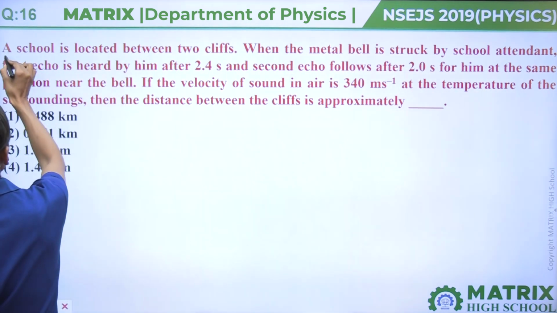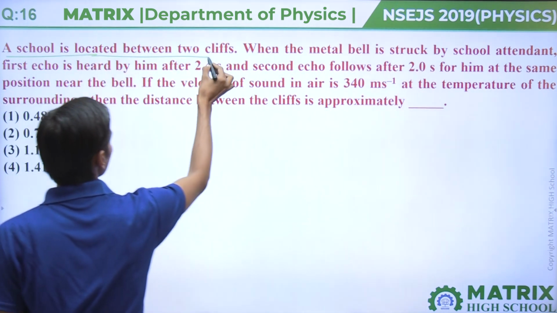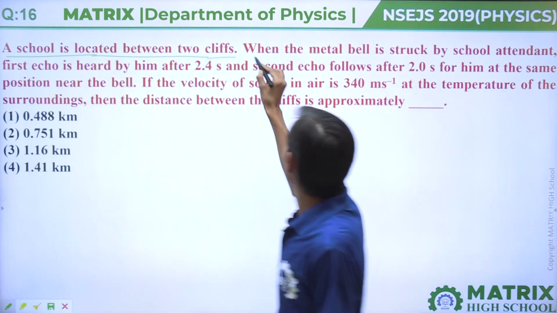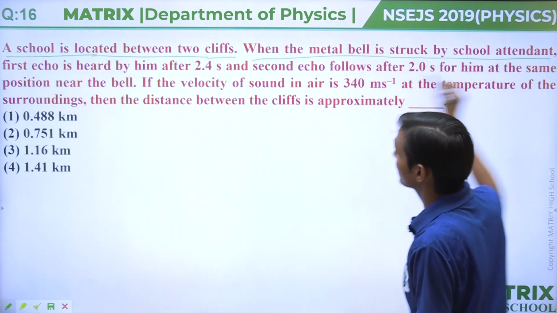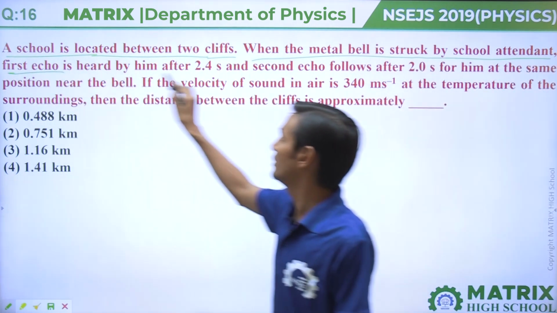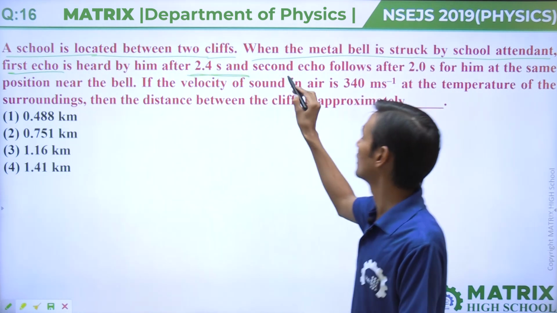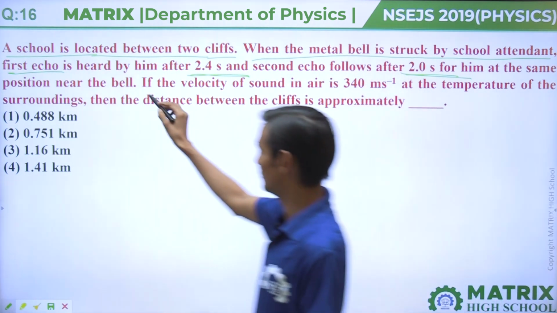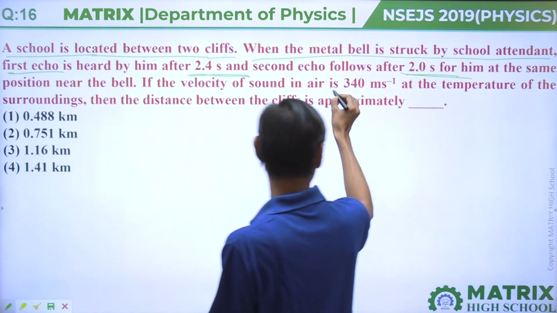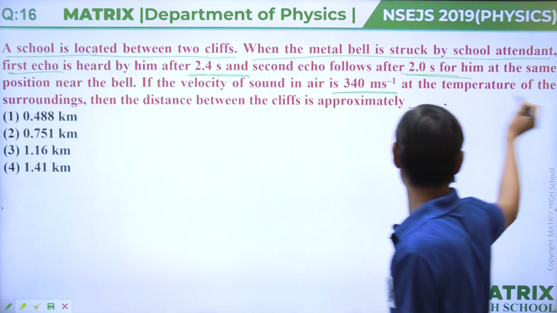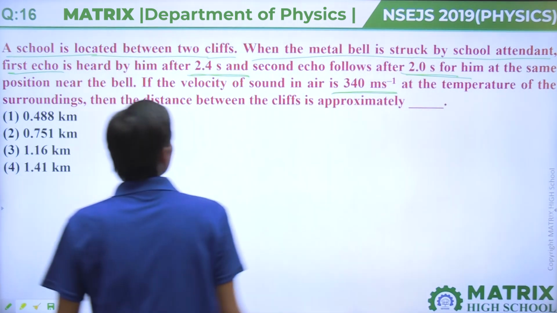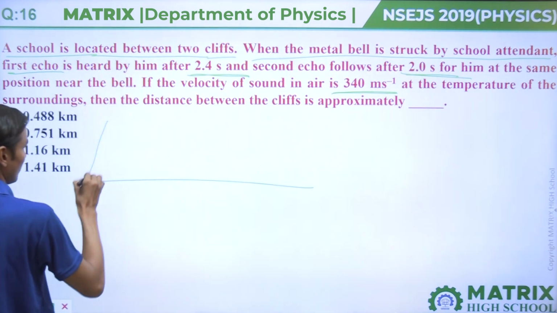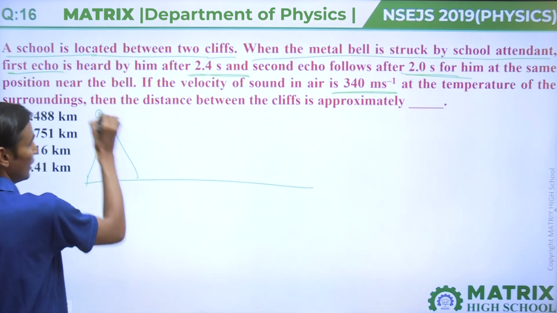In this question, a school is located between two cliffs. When the metal bell is struck by a school attendant, the first echo is heard by him after 2.4 seconds, and the second echo follows 2 seconds later at the same position near the bell. If the velocity of sound in air is 340 meter per second at the temperature of the surrounding, then find the distance between the cliffs.